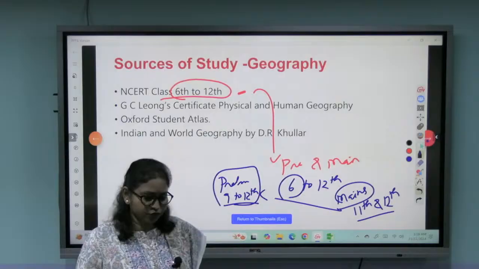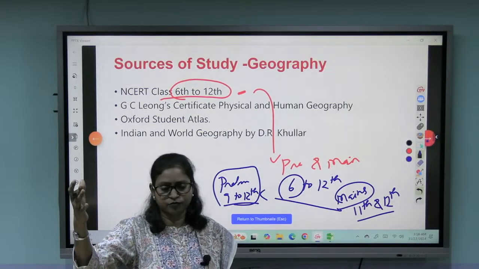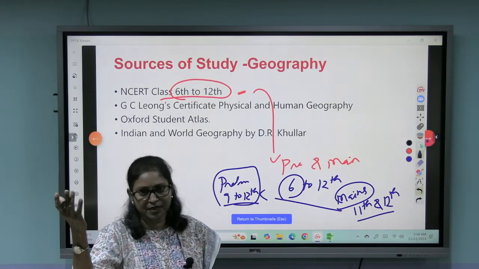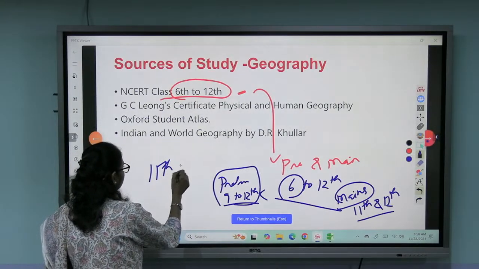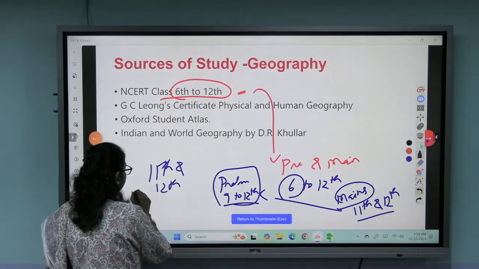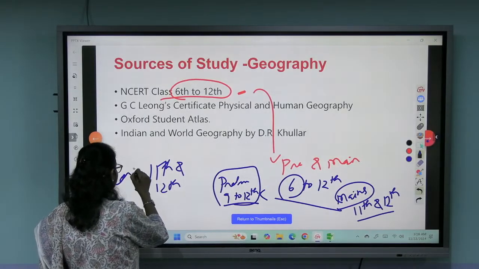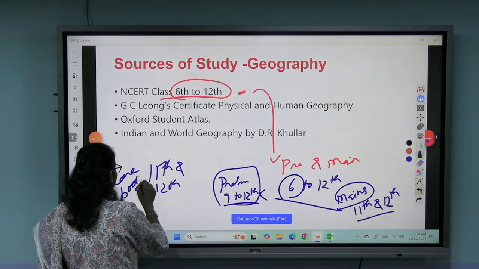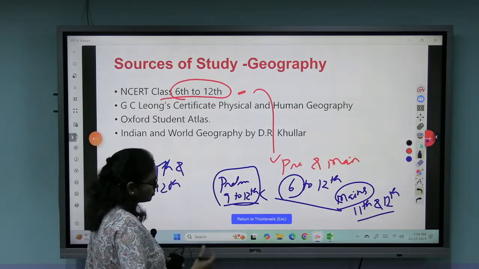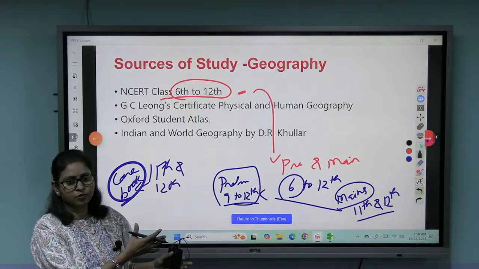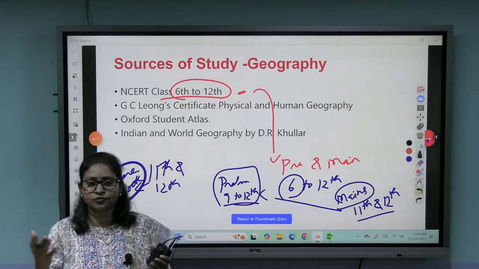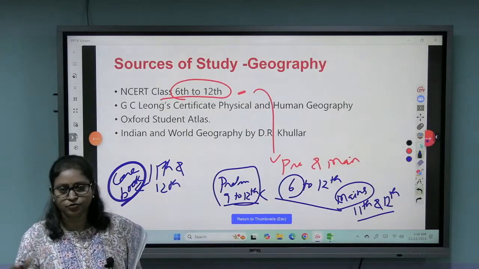If you feel there are so many books to refer, you can make notes. Maybe 11th and 12th NCERT you can make a core book, and the rest, 6th to 10th, you can make notes from and add to the core book. Or if you want, you can make entire geography notes from the NCERT. It's your choice.